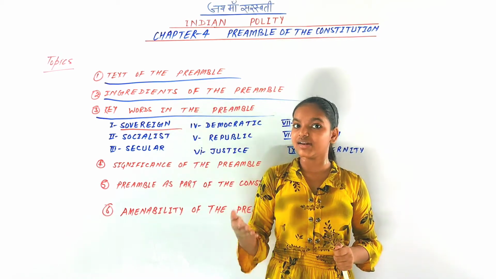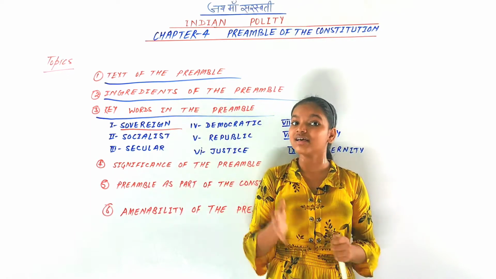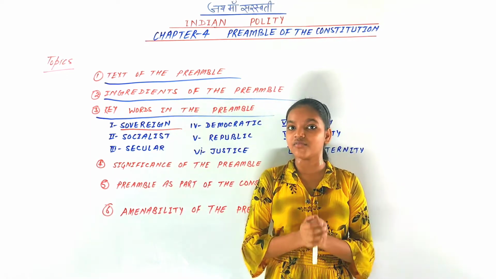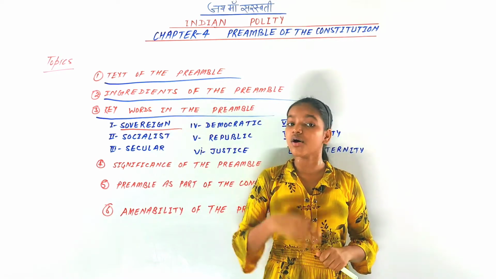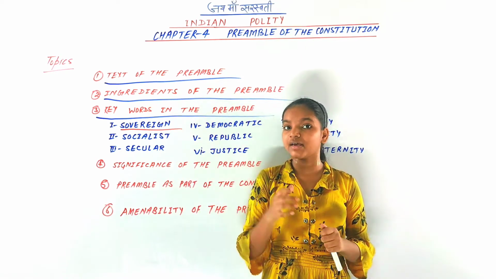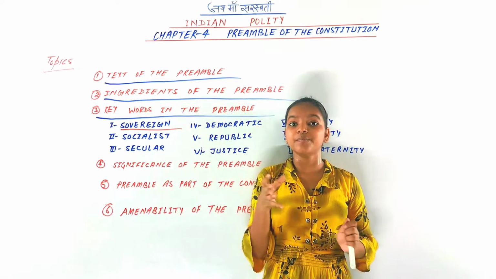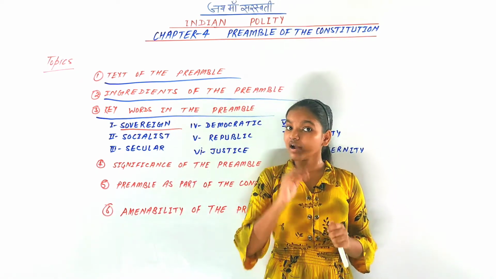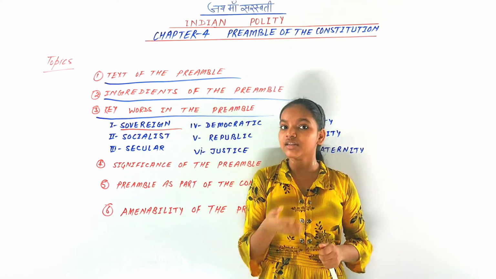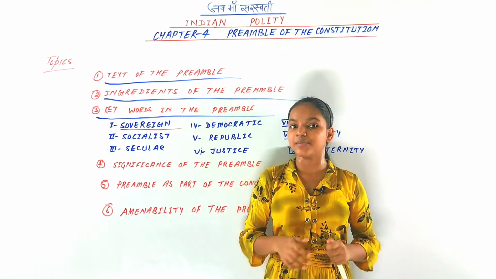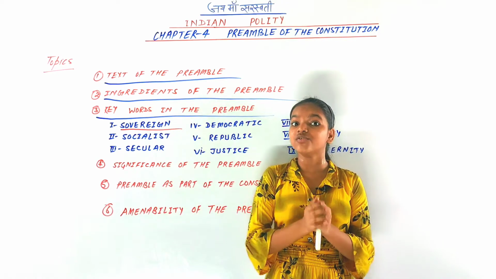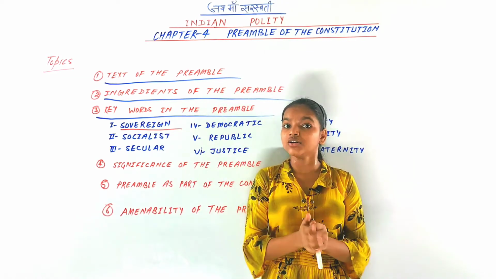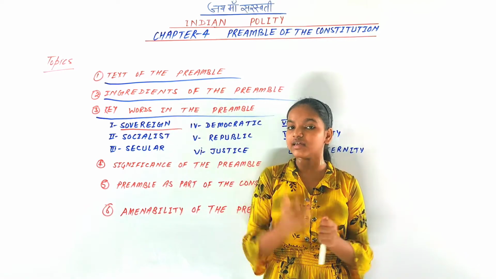It is neither a dependency nor a dominion, because earlier, before the passage of the Independence Act of 1947, India was a dependency, or a colony, under the British Empire. After the passage of the Independence Act of 1947, it was not a dependency but a dominion of the Commonwealth of the British Empire. And it became completely sovereign on 26th January 1950.